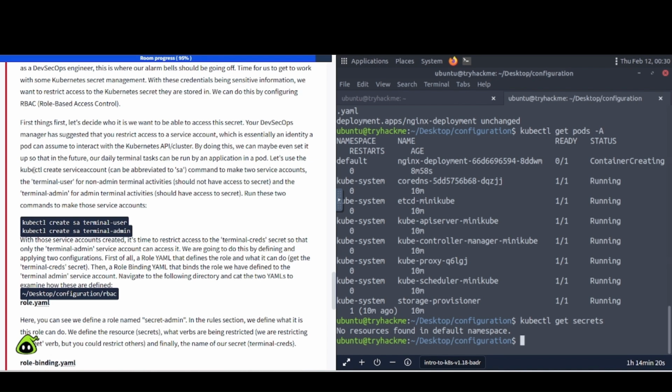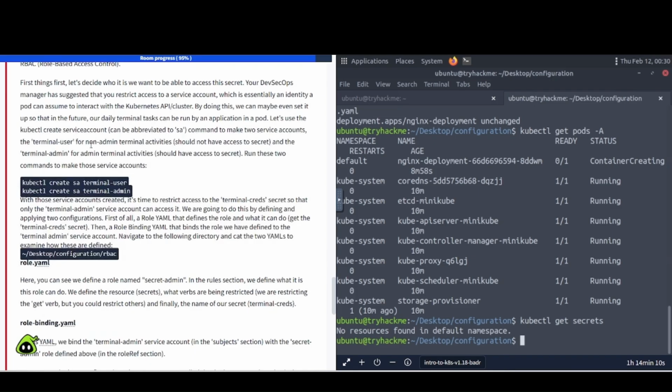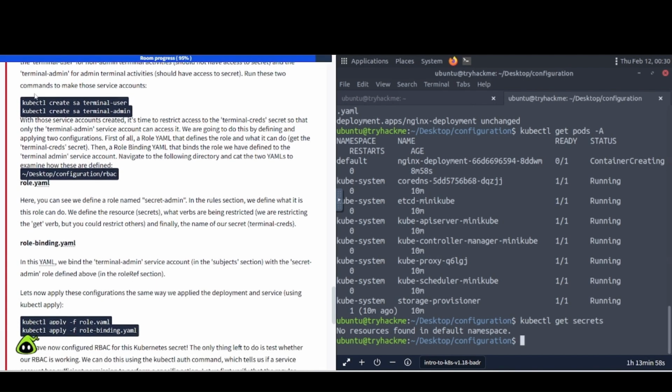Let's use the kubectl create serviceaccount command, which can be abbreviated to SA, to make two service accounts. The terminal user for non-admin terminal activities should not have access to the secret, and the terminal admin for admin terminal activities should have access to the secret. Run these two commands to make those service accounts. So if you were to do that, you can do it this way here: kubectl create sa terminal-user, and then do it again for terminal-admin.